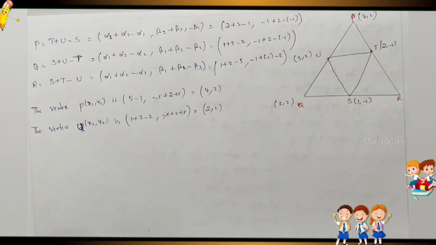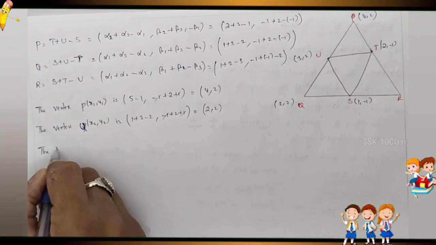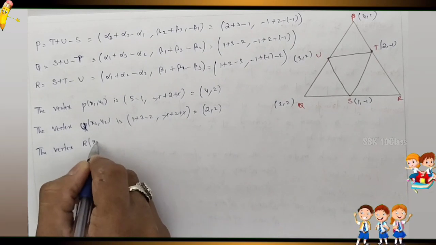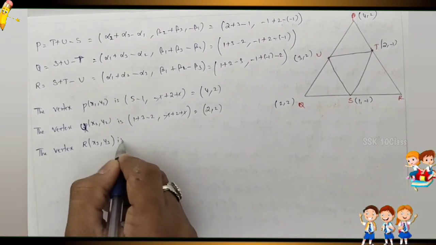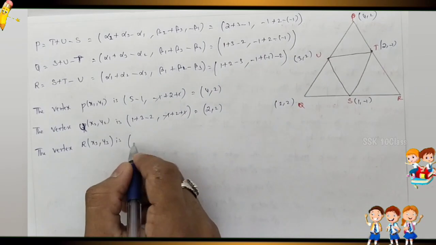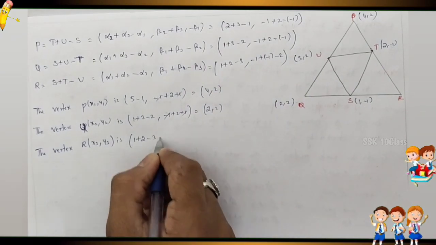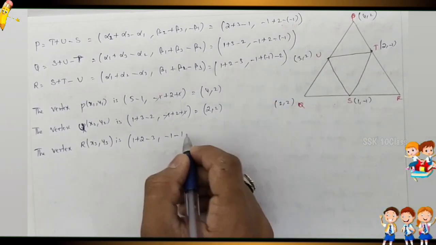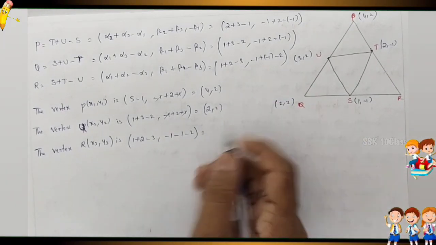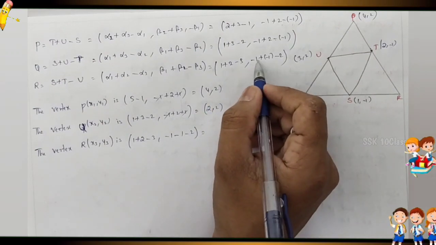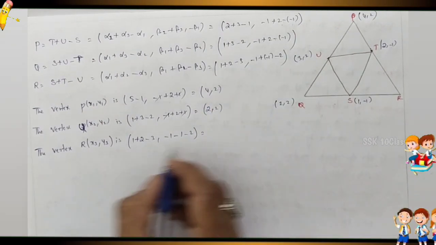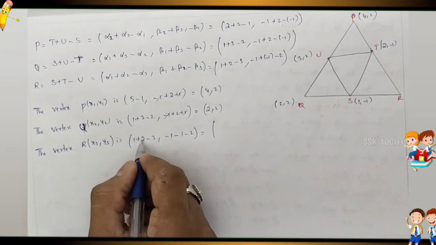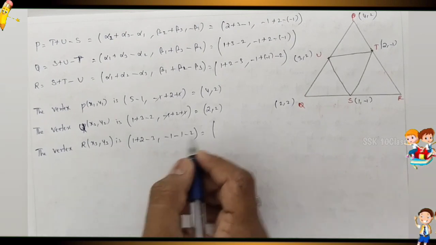Next, the vertex R, x3 comma y3. So 1 plus 2 minus 3, minus 1 plus minus 1 minus 2. 1 plus 2 is 3, minus 3 is 0.